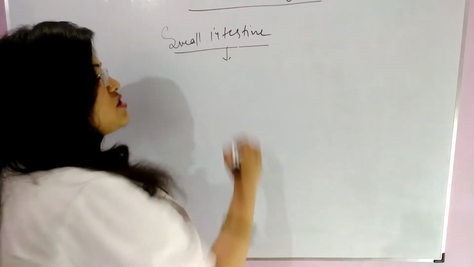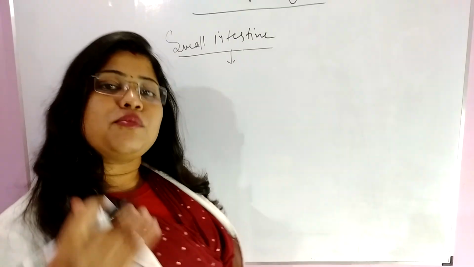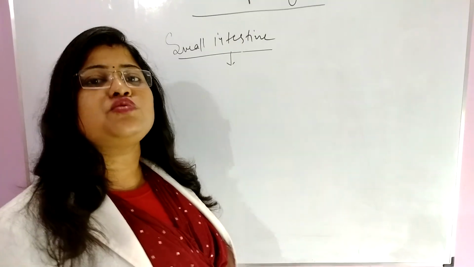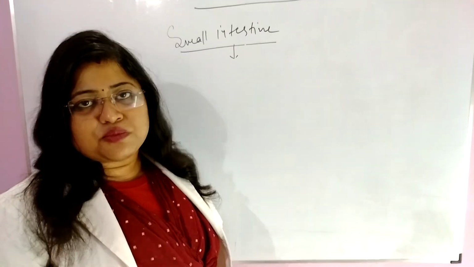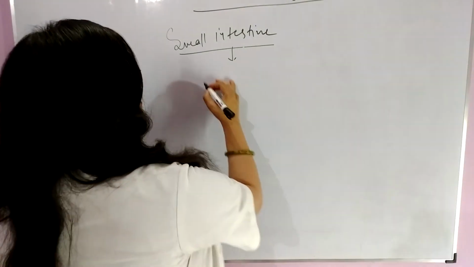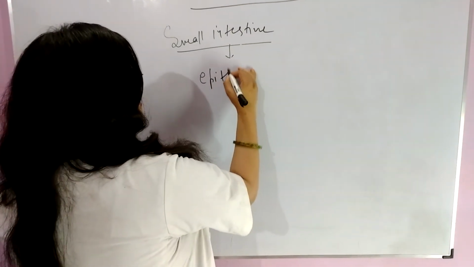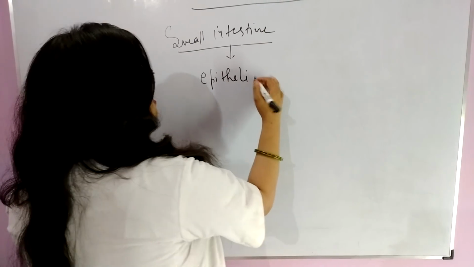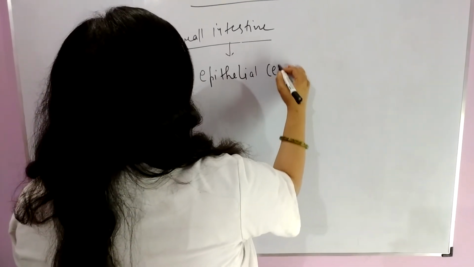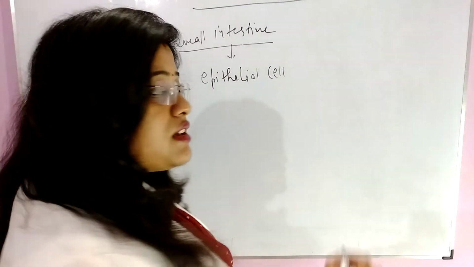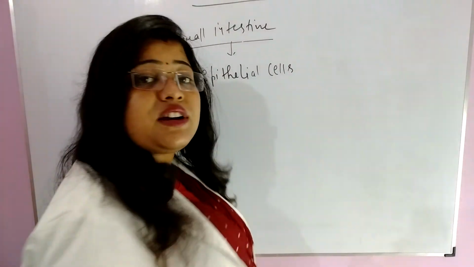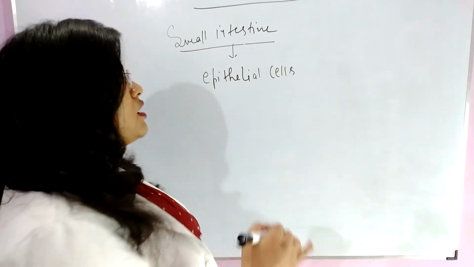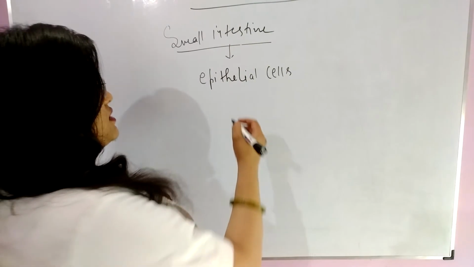Glucose is transported from lumen of small intestine to epithelial cells of small intestine. So glucose is now transported into epithelial cells of small intestine from lumen of small intestine.